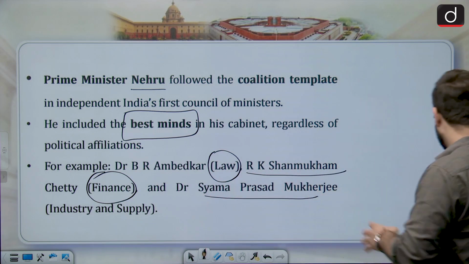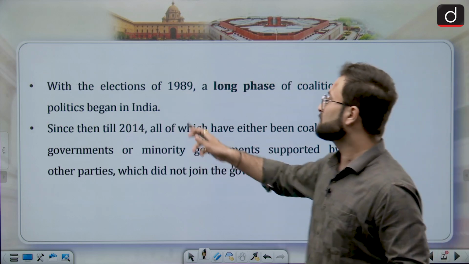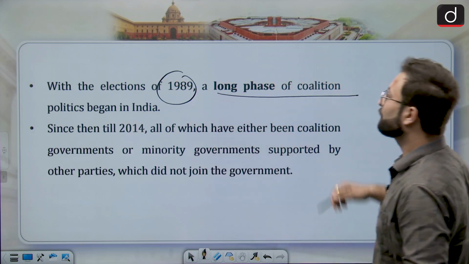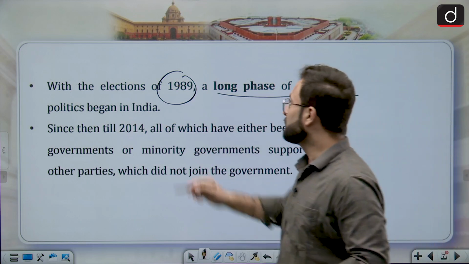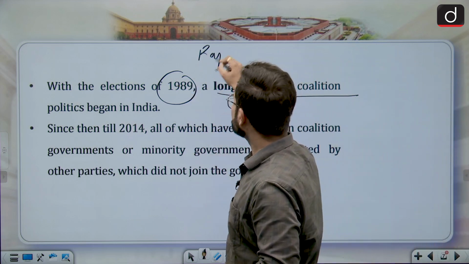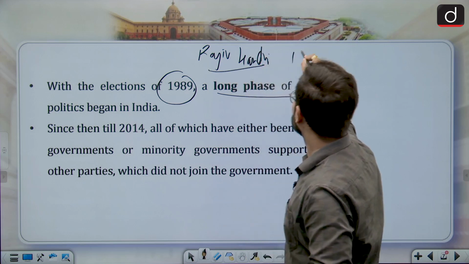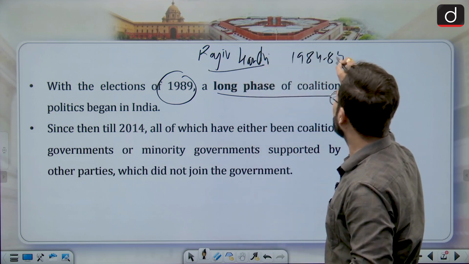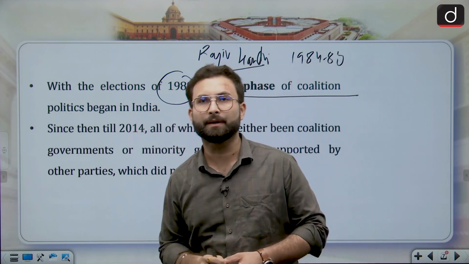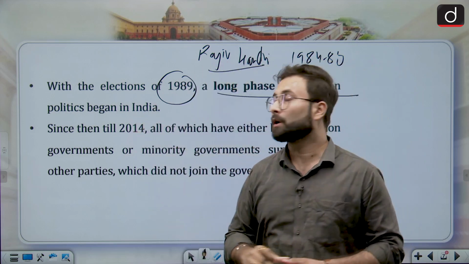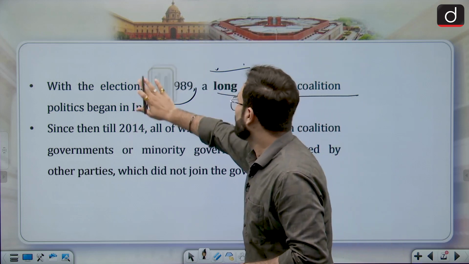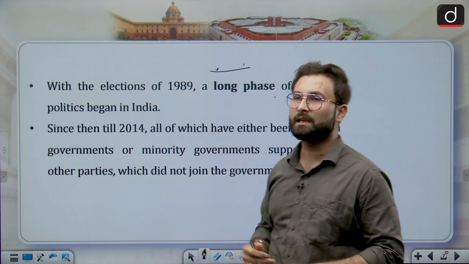After that, with the elections of 1989, a long phase of coalition government began in India. This is the time after Rajiv Gandhi's period, that is 1984 to 89. So after that, a long phase of coalition politics began in India.